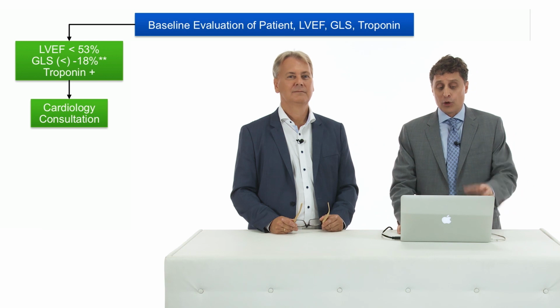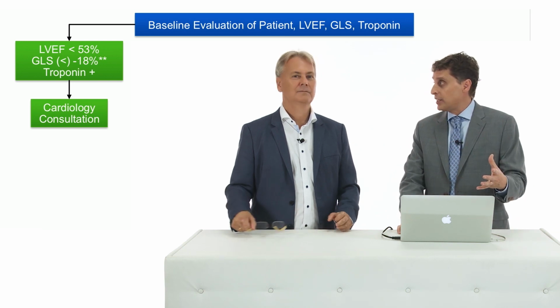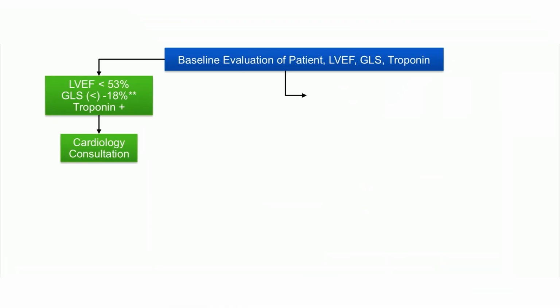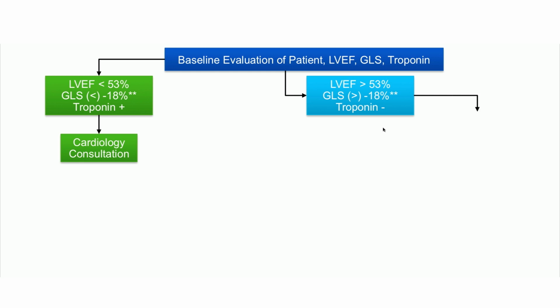And of course, if they're abnormal, we want to see these patients even before they begin their chemotherapy in our cardio-oncology practice. If their ejection fraction is normal, strain is normal, their biomarker troponin are negative, then we'll follow these patients every 3 to 6 months. And that's a wide range. It really depends on the cumulative dose of the drug that's being used, what medications are being used, what chemotherapy agents and are they being used in combination, what risk factors the patients might have.